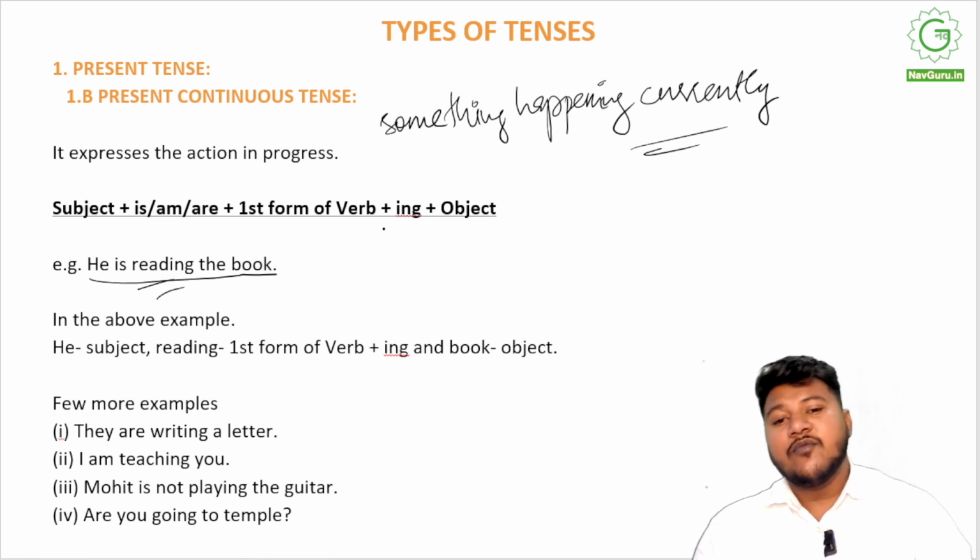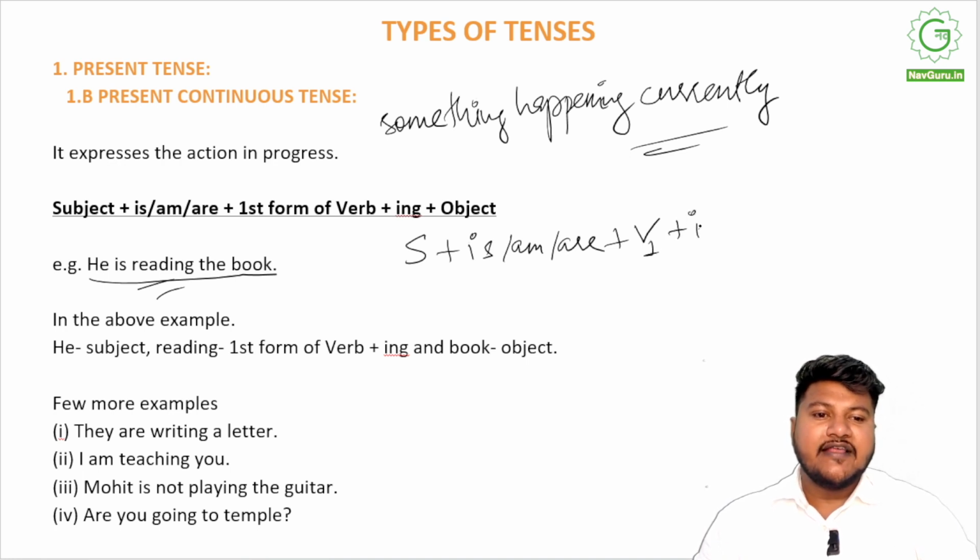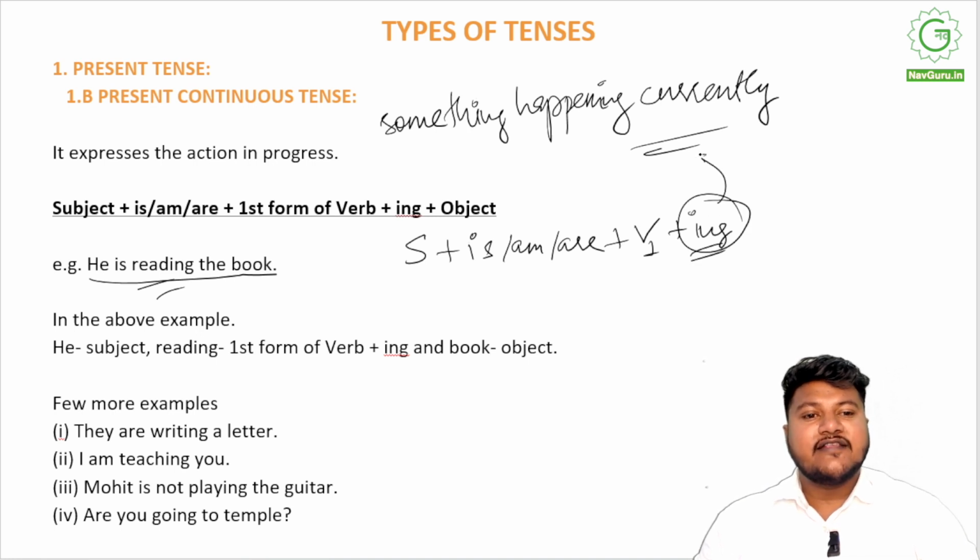I can see that he's reading the book, and the structure for this is subject plus is, am, or are, depending upon whatever the subject is, and the first form of verb again, plus gerund, that is ing, because you have to use gerund to explain something that is currently happening, continuous, plus object.